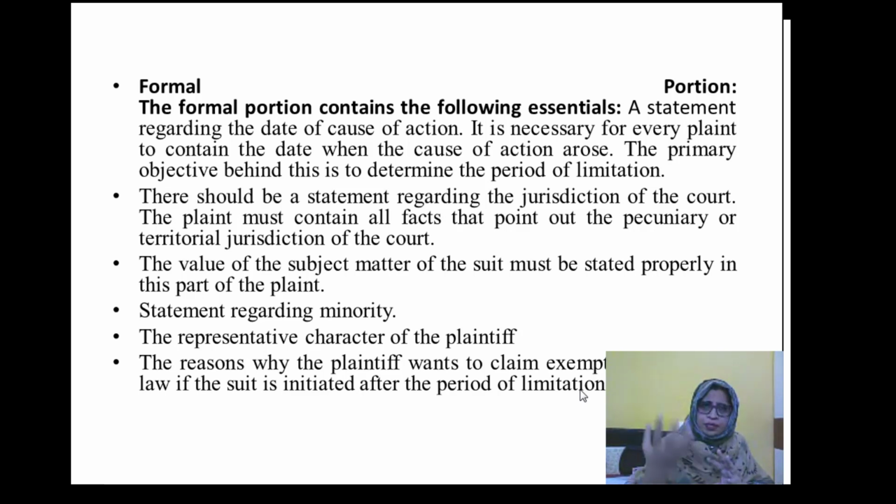Suppose the plaintiff has some representative or any other person connected to the particular cause of action, or it relates to minority or the unsoundness of mind of a person related to property or anything else, whatever the cause of action, each and everything should be clearly described while drafting the plaint.